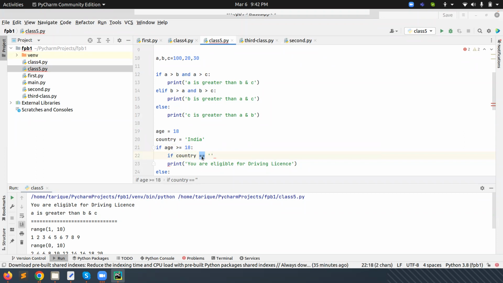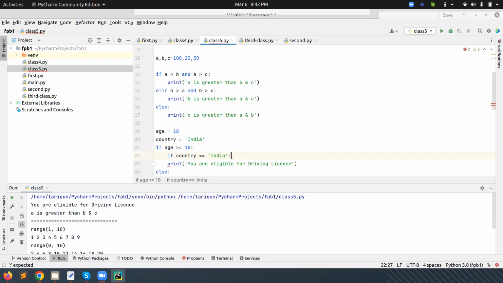The equal to comparison we can check with strings, but with numeric values we can use greater than and less than. With the string condition we can apply only the comparison, meaning we can check whether both values are the same, and then it will print here.